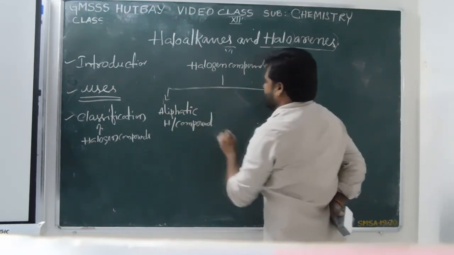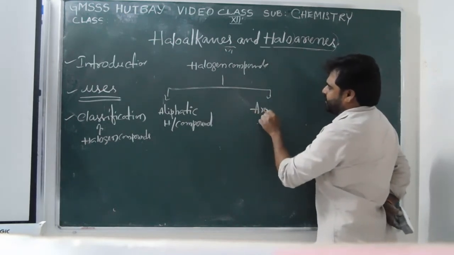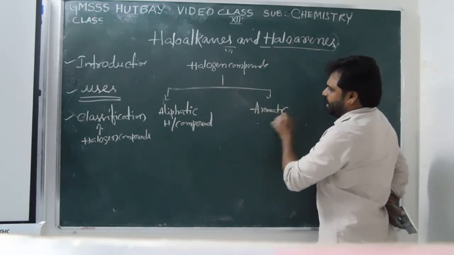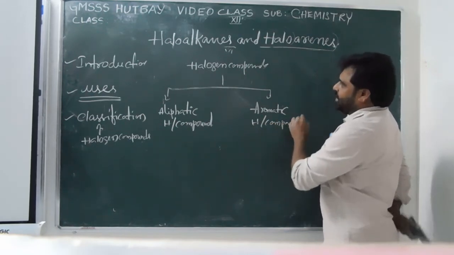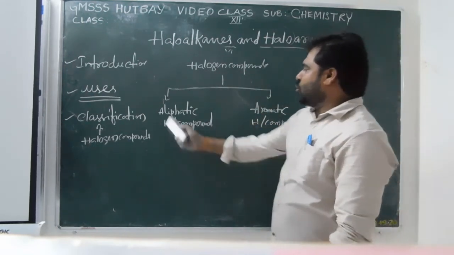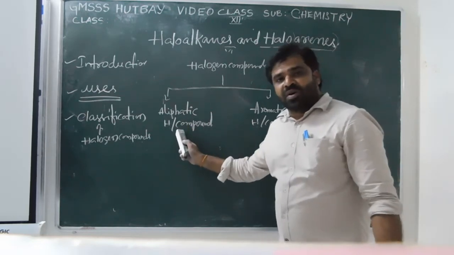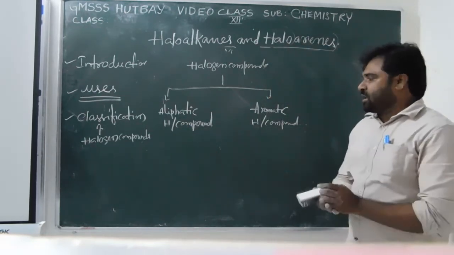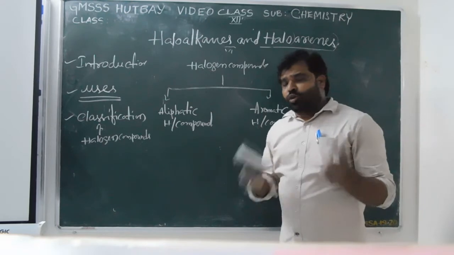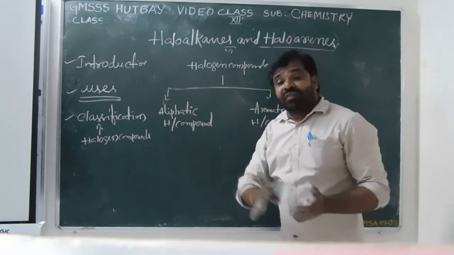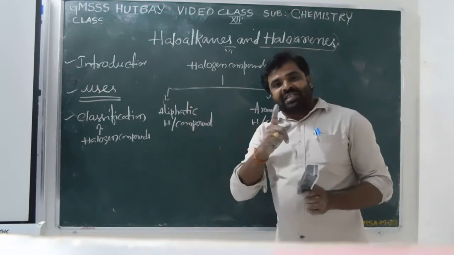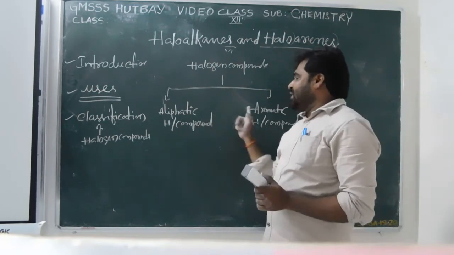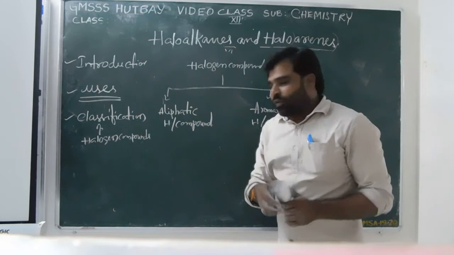Students, please note down. Second one is aromatic halogen compounds. The halogen compounds can be classified into two groups. One is aliphatic halogen compounds, another one is aromatic halogen compounds. First of all, we have to know what is aliphatic, what is aromatic. Already you know very well. We have discussed in class 11 what is aliphatic, what is aromatic. Once more, we repeat it.